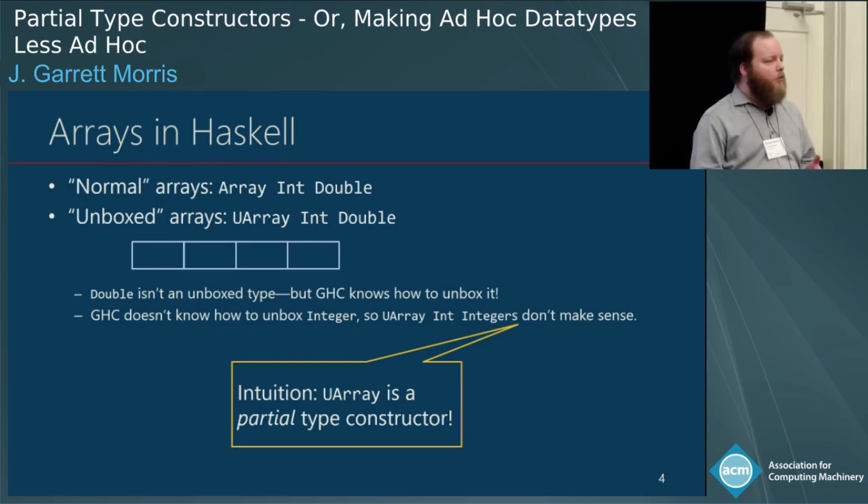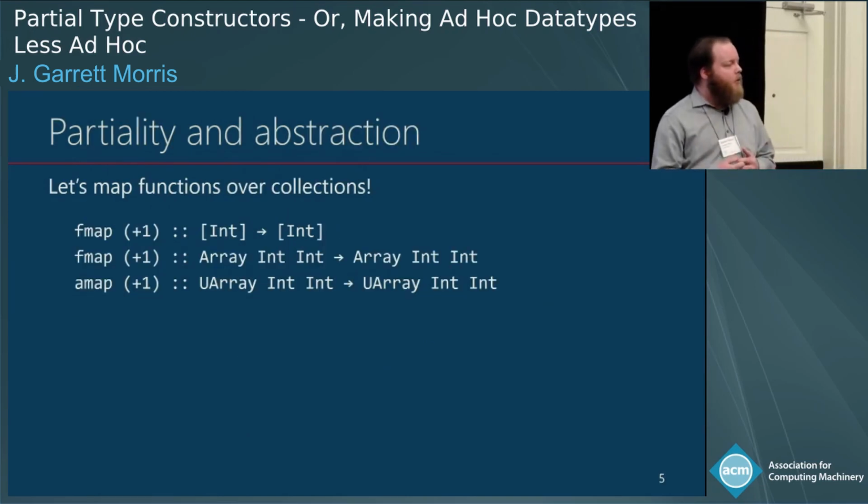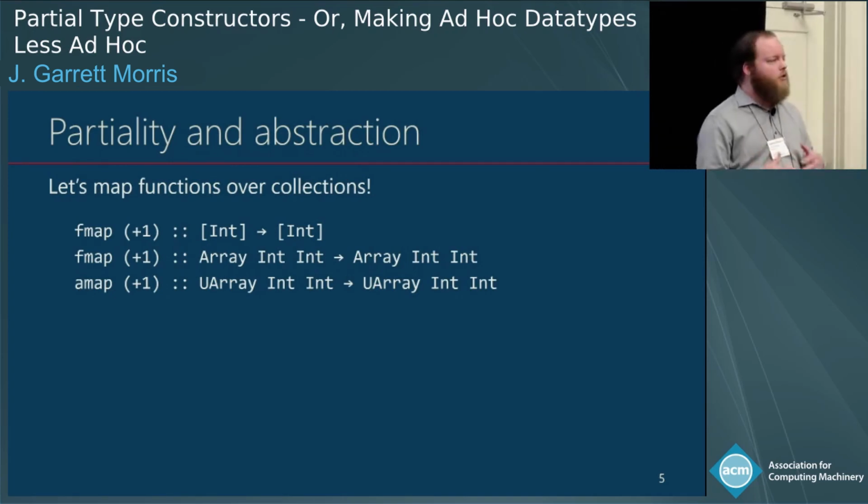So why do I say it's a poor approximation of the meaning? That's what we do now, and it seems to work. Well, let's think about how UArray gets along with the other collection constructors in Haskell. So what can I do with a collection? Well, one thing I can do is map functions across it. So if I have a collection of integers, I want to make them all larger. I can do this with a +1 function.